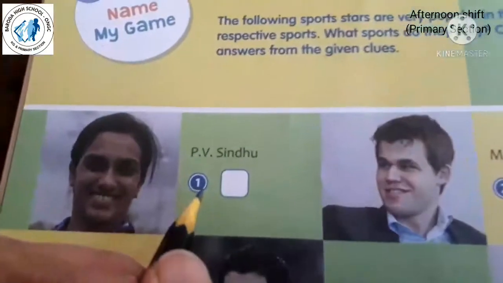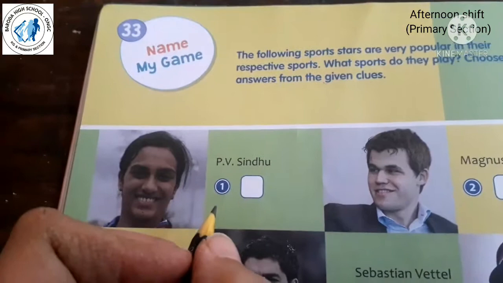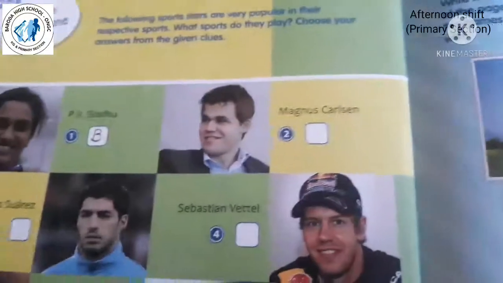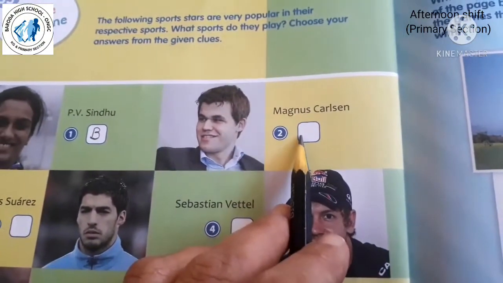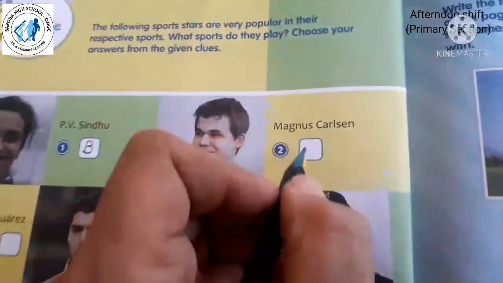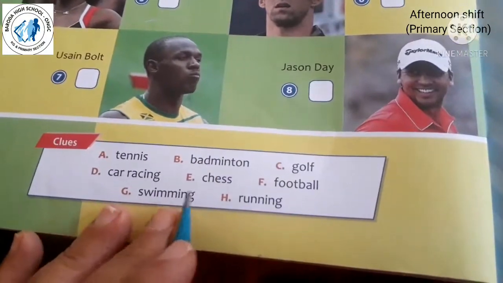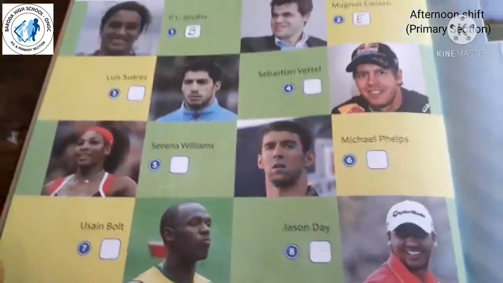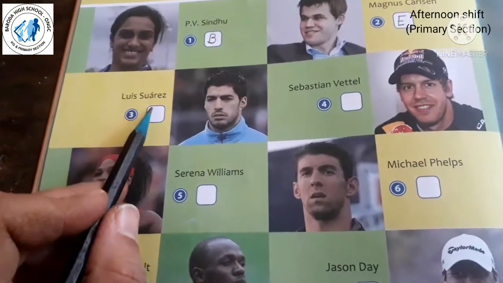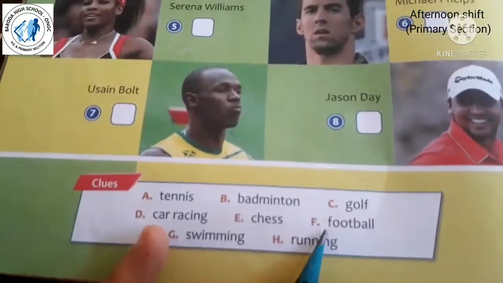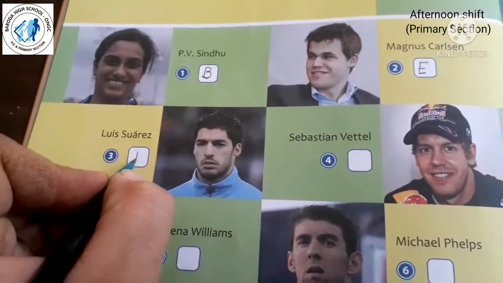So first, she is PV Sindhu. Right. Which game is she playing? Badminton. Okay. So where is badminton? In B. So write down here B. Okay. Then Magnus Carlsen. Magnus Carlsen plays which game? Chess. Okay. So see, here chess is given in E. So E, chess. Then Luis Suarez. Luis Suarez plays which game? Football. So in F. Right?